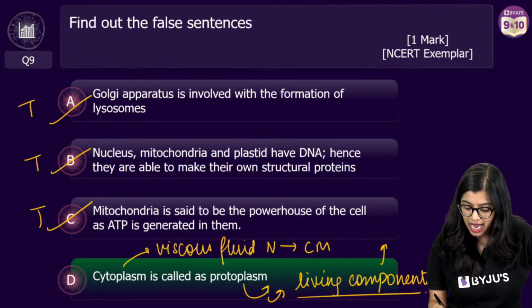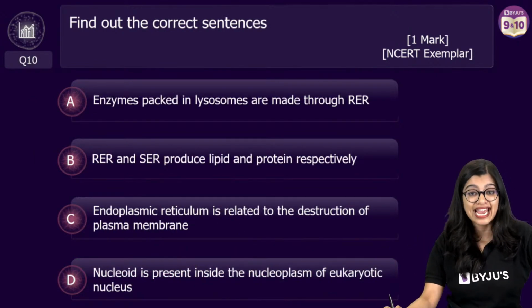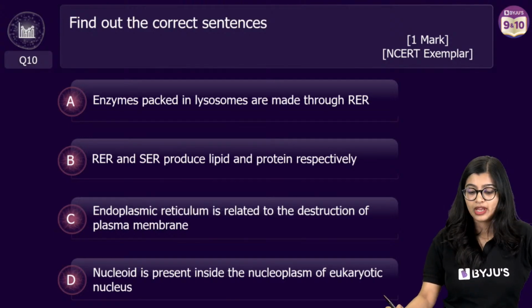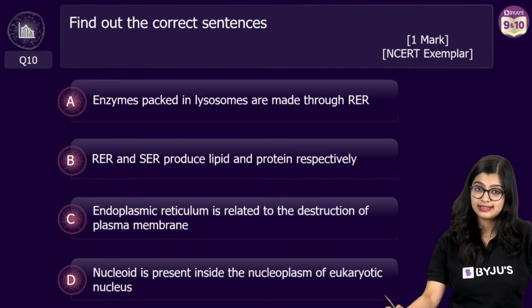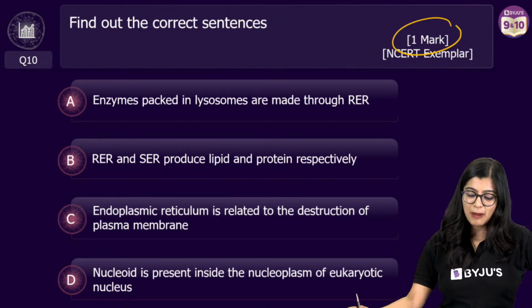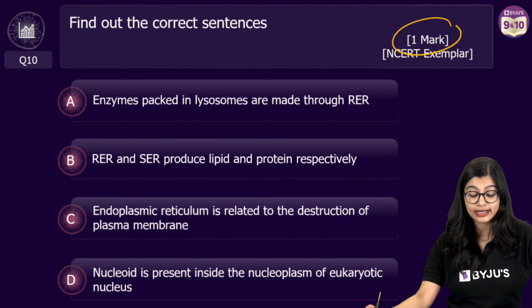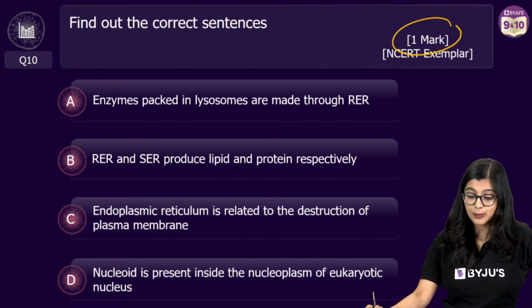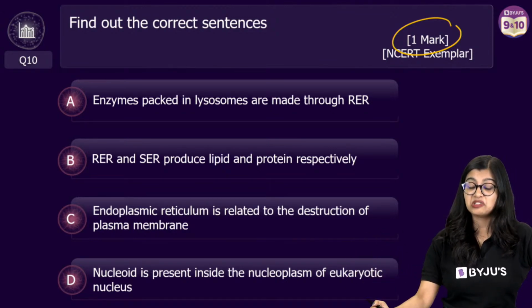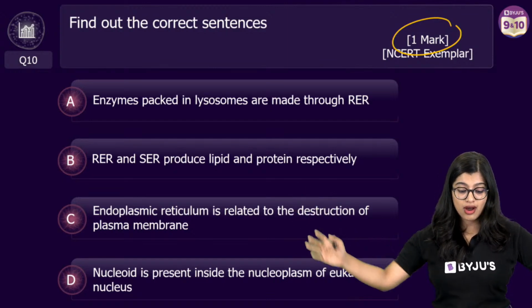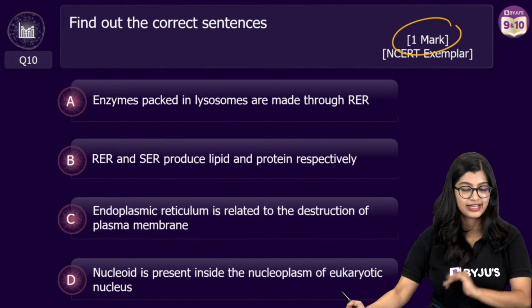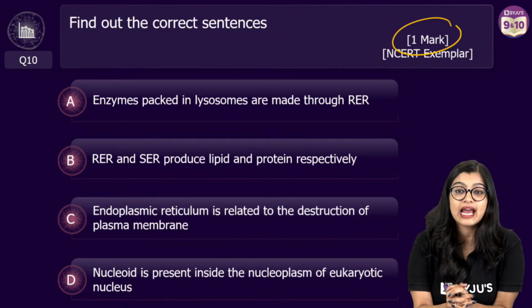All right. Now let's move on to question number 10. We are reaching our first milestone. Identify the correct sentences. Again, this is for 1 mark. A: Enzymes packed in lysosomes are made through RER. B: SER and RER produce lipid and proteins respectively. C: ER is related to destruction of plasma membrane. D: Nucleoid is present inside the nucleoplasm of eukaryotic cells. What is the answer?